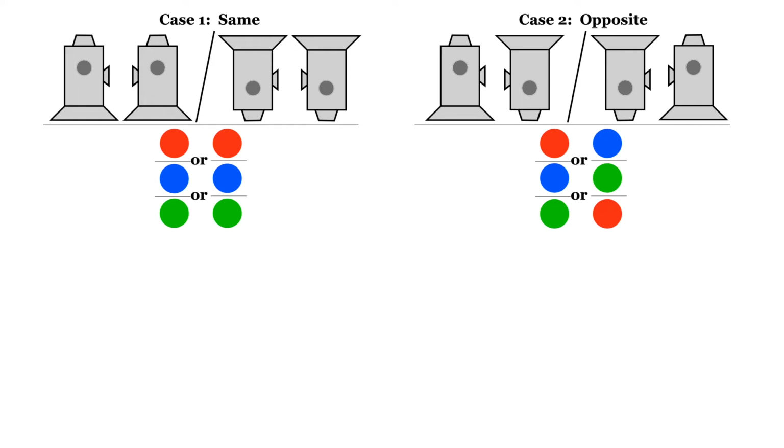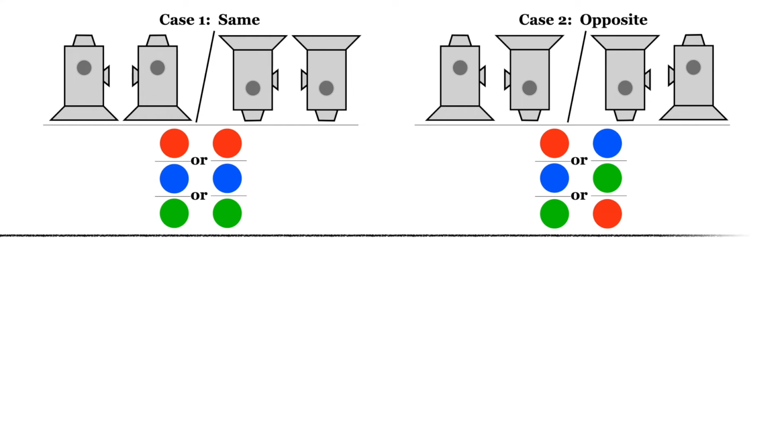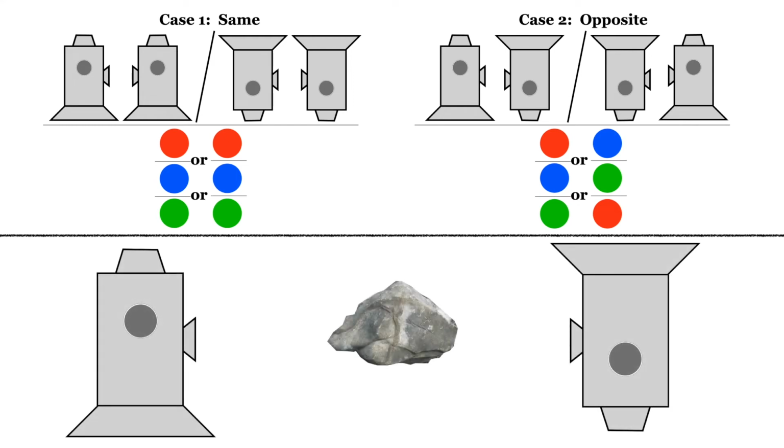Now, how can we explain these results? What properties must the particles have? Let's think carefully about one possible experimental result. Suppose the detectors were opposite, and we observed red on the left and blue on the right. We assume that the particle on the left must have had some property that causes an upright detector to light up red, and the particle on the right must have had some property that causes an inverted detector to light up blue. Again, we could designate or label these properties in many ways, but let's use our visualization trick of coloring the upper half of the left particle red and the lower half of the right particle blue.